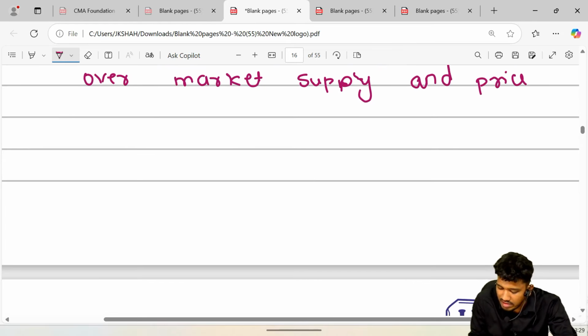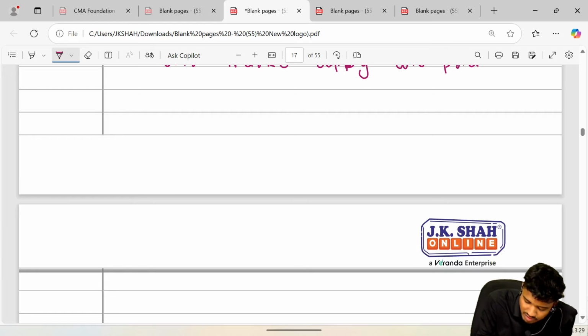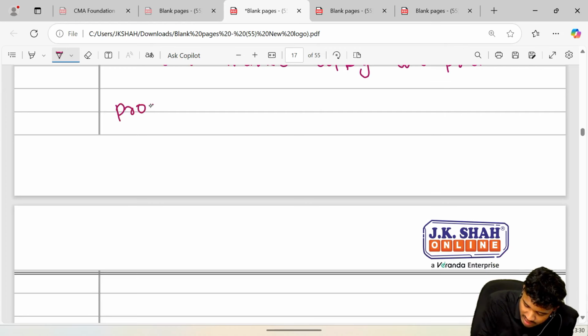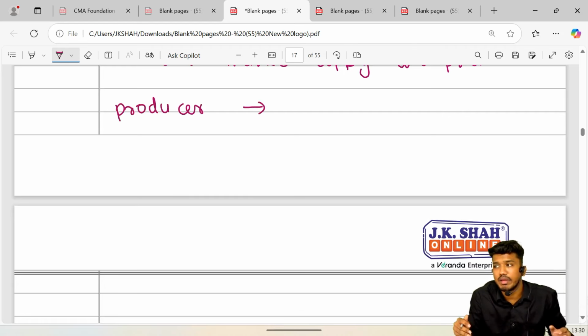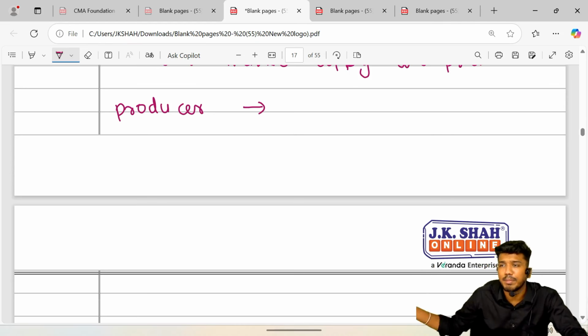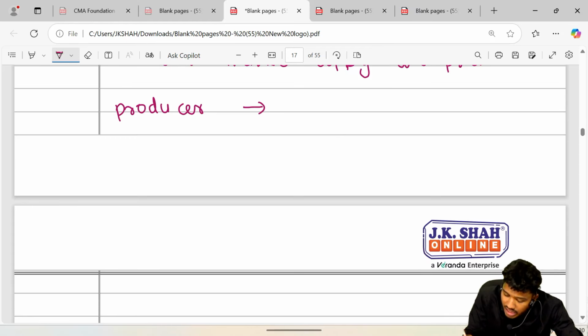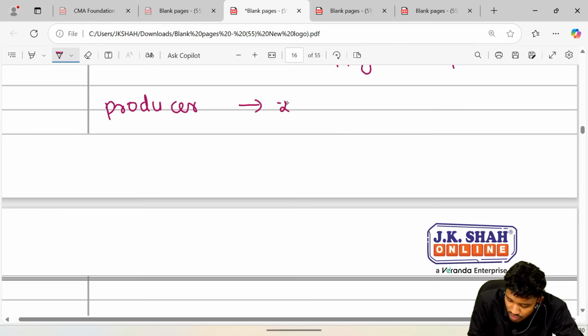Let's say for example, there was a producer of milk, and that producer increased the supply of milk. He asked his team to increase the supply: prepare as many milk packets as you can. So the supply was increased. At the same time, he raised the price from rupees 100 per liter to rupees 500 per liter.